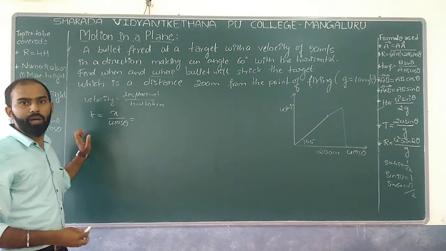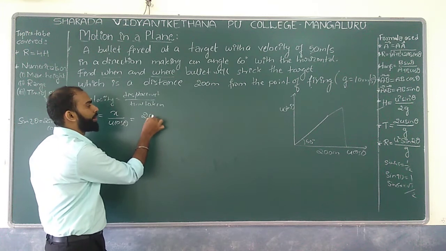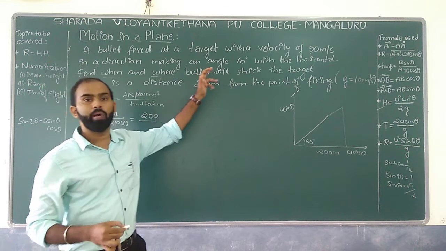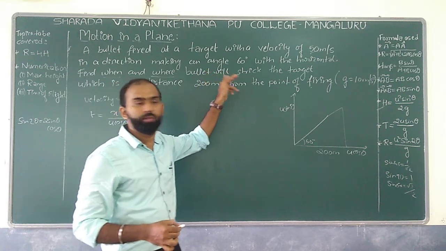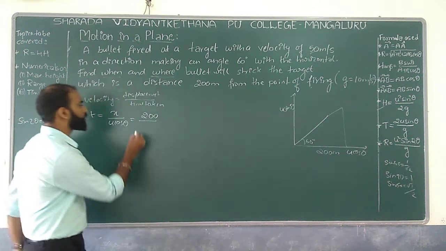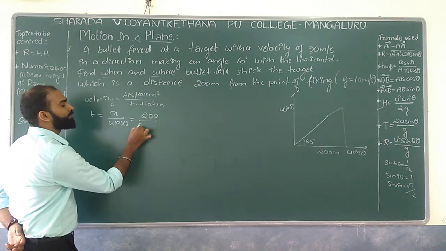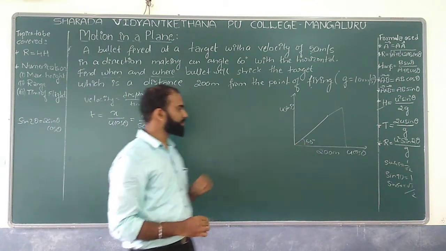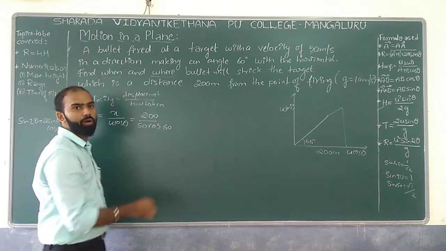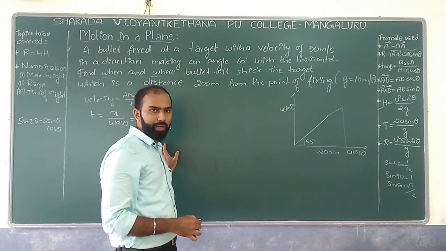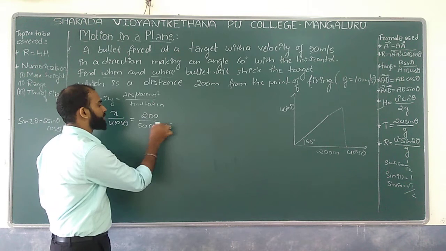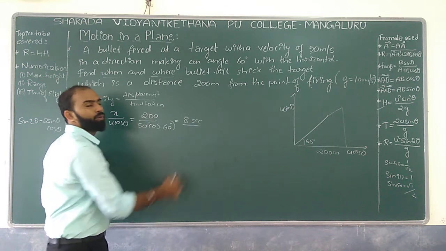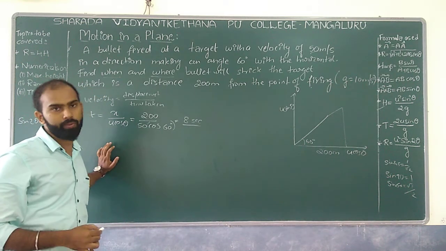What is the x value we have over here? The x value we have taken as 200, divided by u. What is the u value we have? Your bullet is moving with a velocity of 50 meter per second. So we can substitute 50 into cos, and the angle of projection is 60. What is the value of cos 60? That is nothing but 1 by 2, right? So within 8 seconds your bullet is going to reach the target.